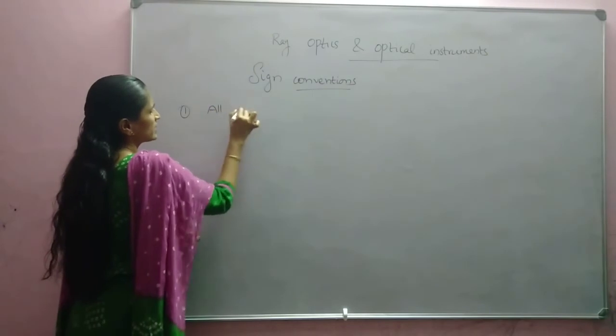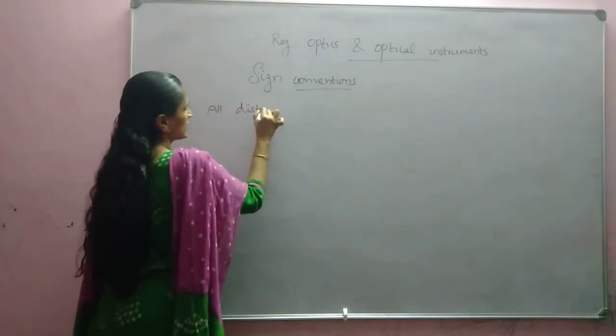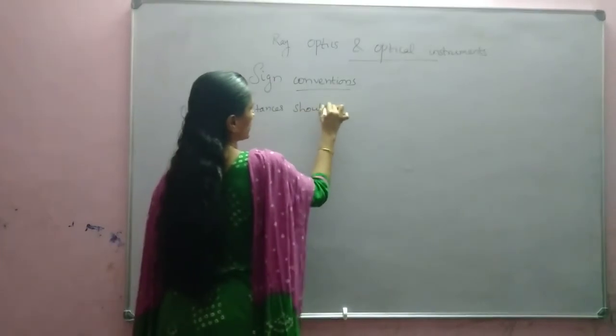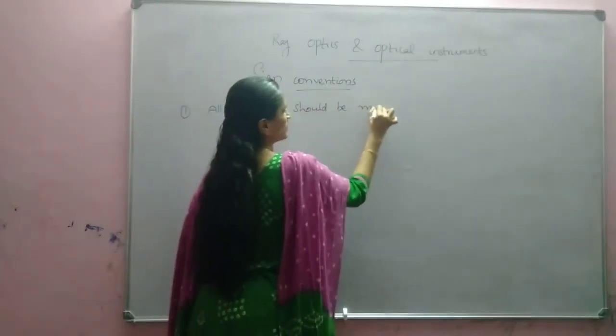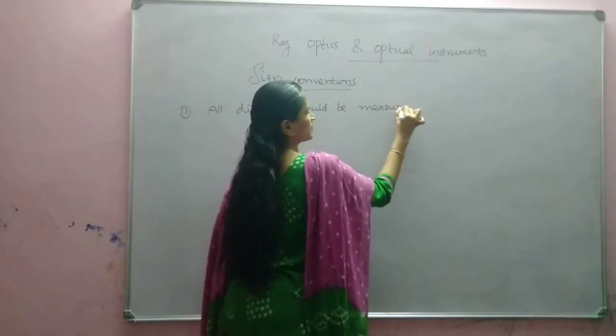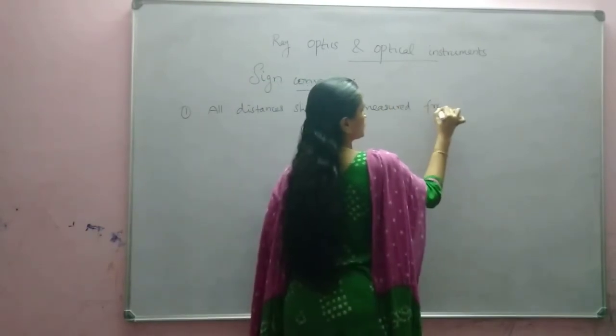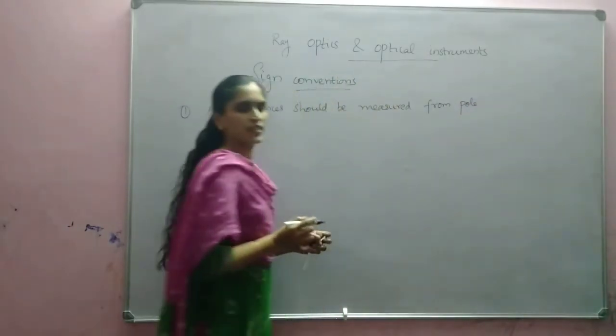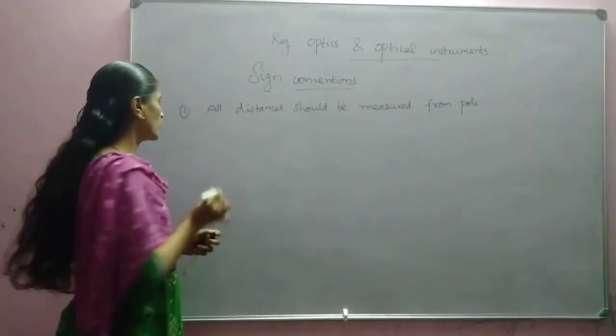All distances should be measured from the pole.